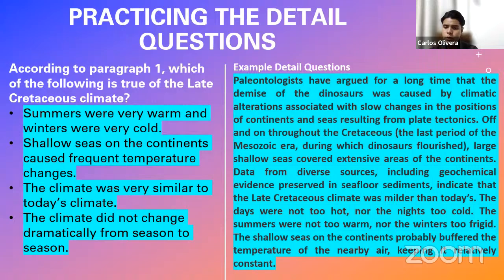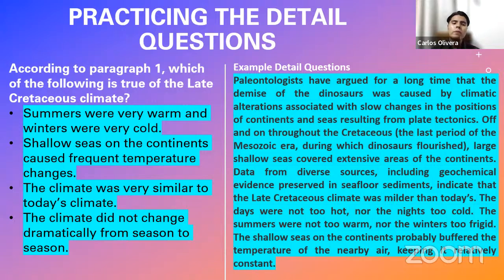Data from diverse sources, including geochemical evidence preserved in seafloor sediments, indicate that the late Cretaceous climate was milder than today's. The days were not too hot, nor the nights too cold. The summers were not too warm, nor the winters too frigid. The shallow seas on the continents probably buffered the temperature of the nearby air, keeping it relatively constant. Fantastic. That is the reading passage that we have right now as an illustration.